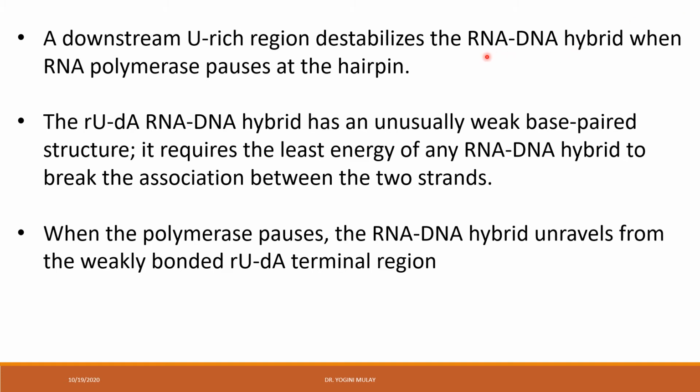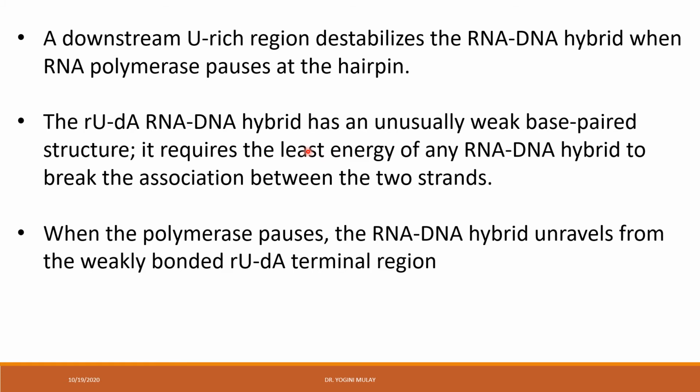Now, whenever the RNA polymerase pauses at the hairpin, here, being a poly-U rich region, comparatively fewer hydrogen bonds are present, because adenine always pairs with uracil with 2 hydrogen bonds, and this region is characterized by the presence of the poly-U sequence.